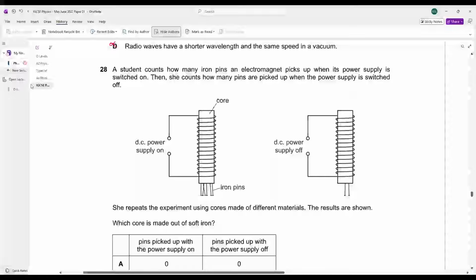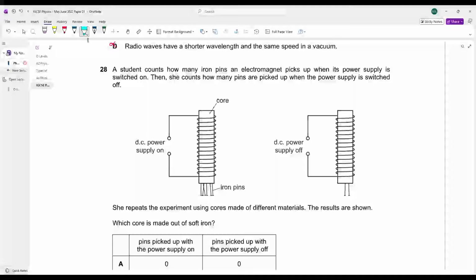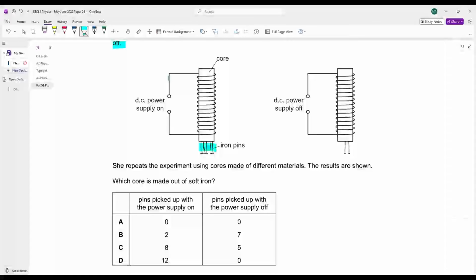आगे बढ़ते हैं. A student counts how many iron pins an electromagnet picks up when its power supply is switched on. Then she counts how many pins are picked up when the power supply is switched off. ठीक है, switch on जब कर रहे हो तो कितनी pins pick up हो रही हैं और switch off कर रहे हो तो कितनी pins pick up हो रही हैं. She measures that. She repeats the experiment using cores made of different materials. The results are shown. Which core is made out of soft iron?